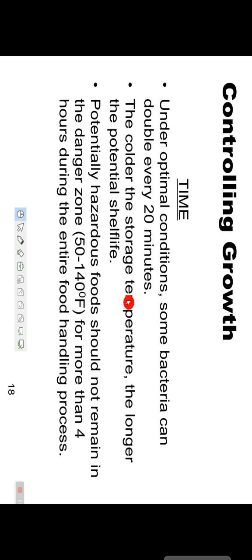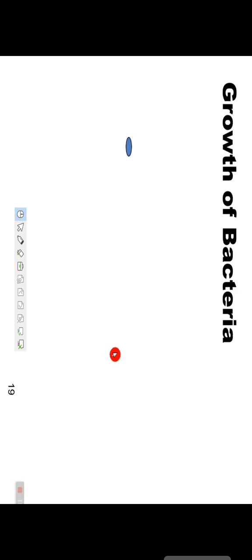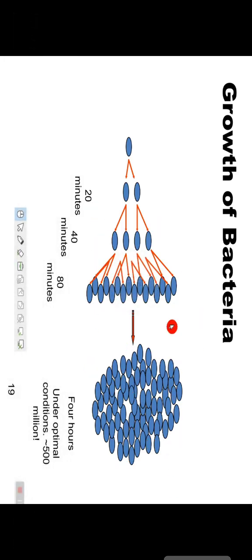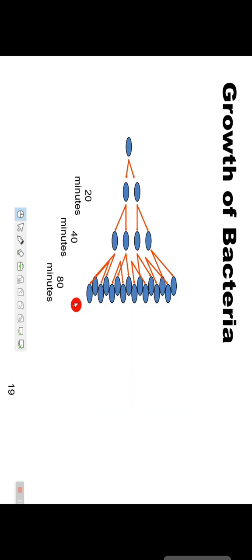Now time. Under optimal conditions, some bacteria can double every 20 minutes. The colder the storage temperature, the longer the potential shelf life. Potentially hazardous food should not remain in the danger zone for more than 4 hours during the entire food handling process. This is the diagram of how the bacteria divide every 20 minutes by the formula 2 to the power n, because every time they double from the initial step. Clear?